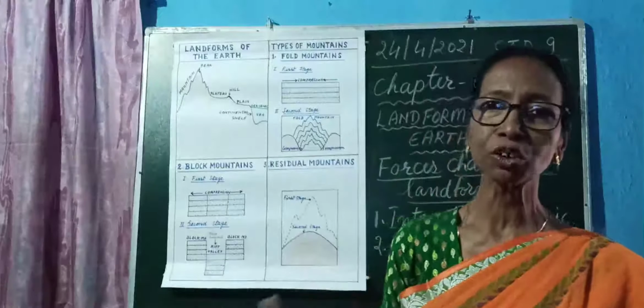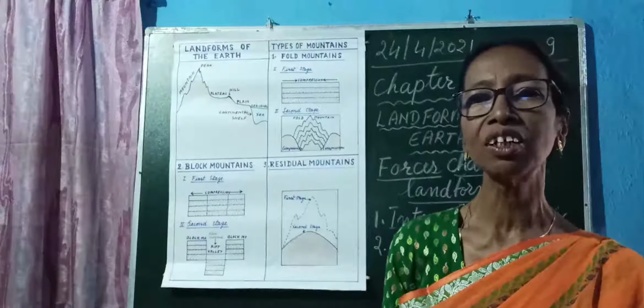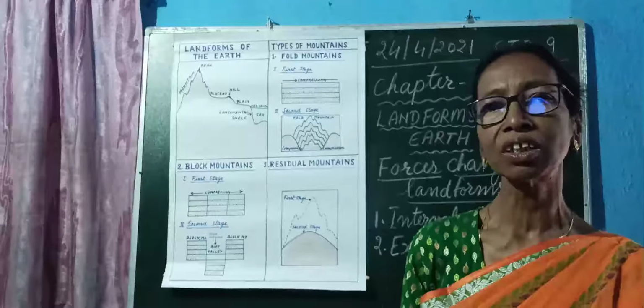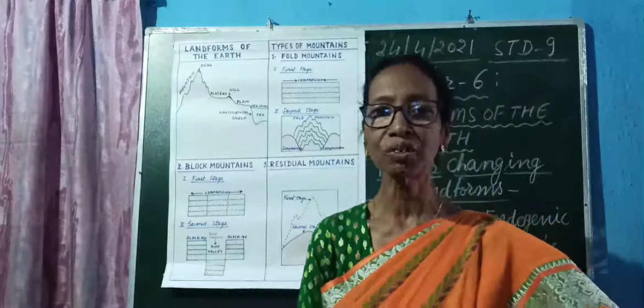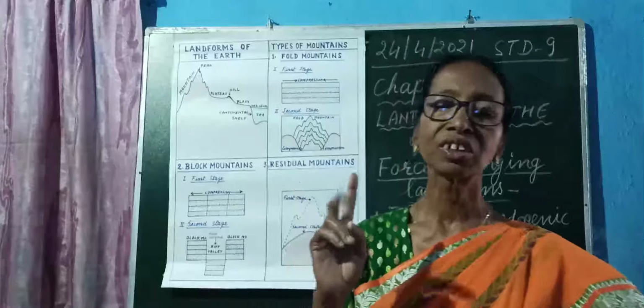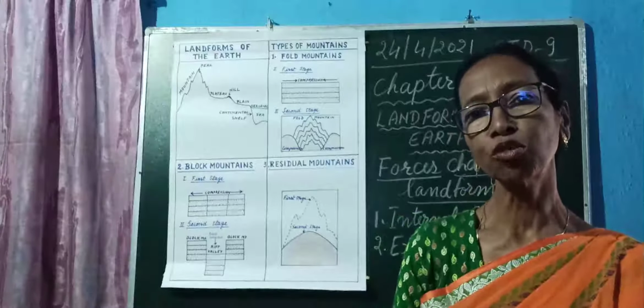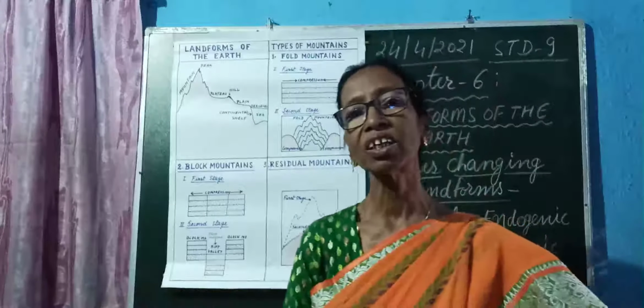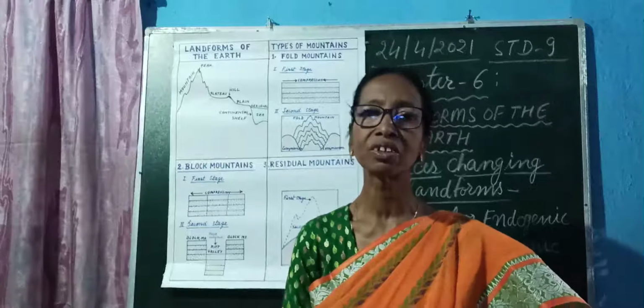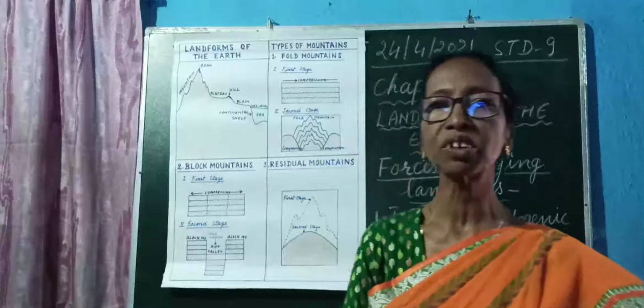So on the basis of the period of formation, fold mountains are divided into two categories: young fold mountains and old fold mountains. What are the young fold mountains?